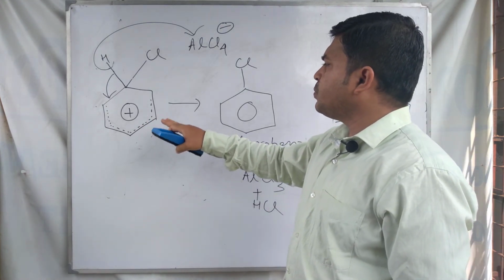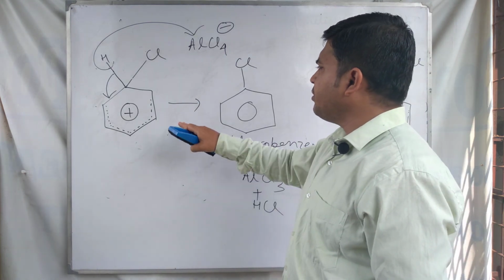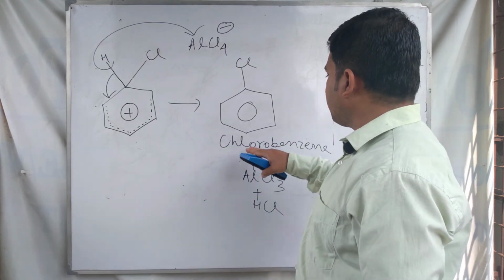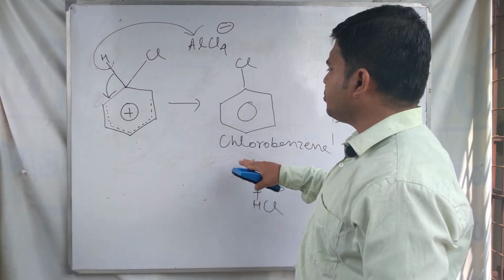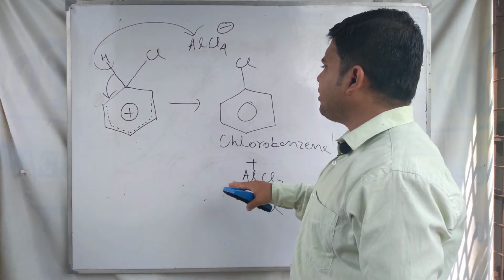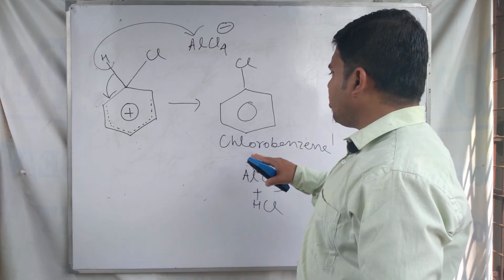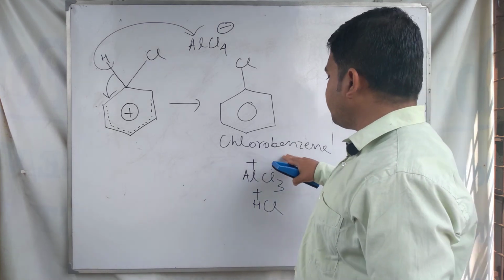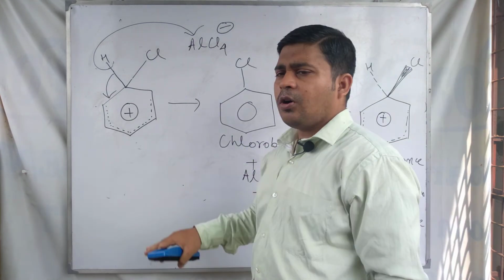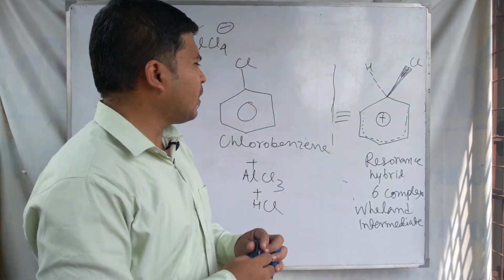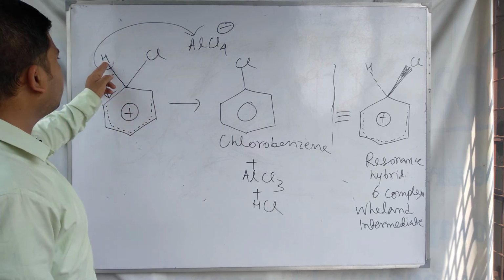In the case of electrophilic substitution on benzene, for chlorination of the benzene ring, this chlorobenzene is formed, and with the regaining of aromaticity, this carbon hydrogen bond is broken here.